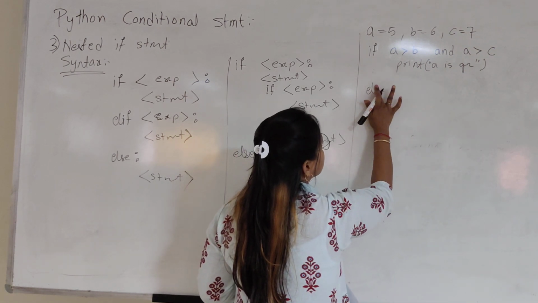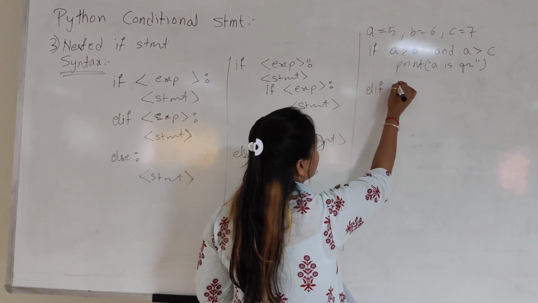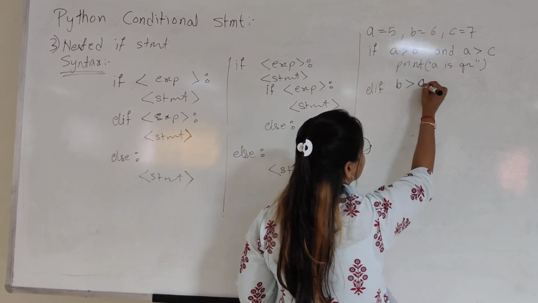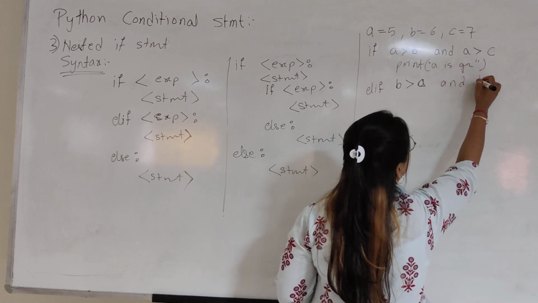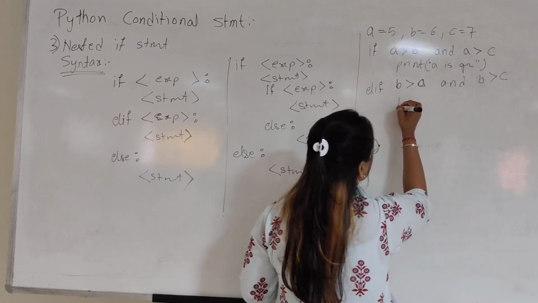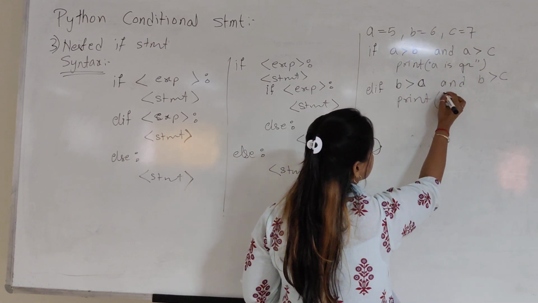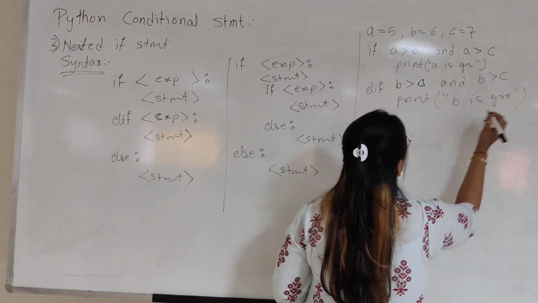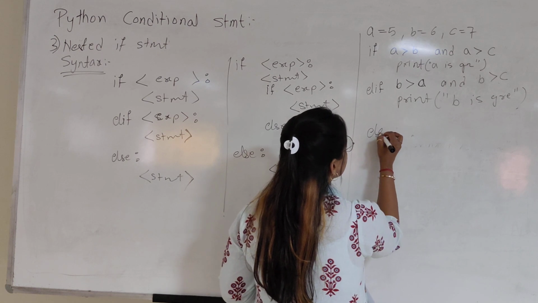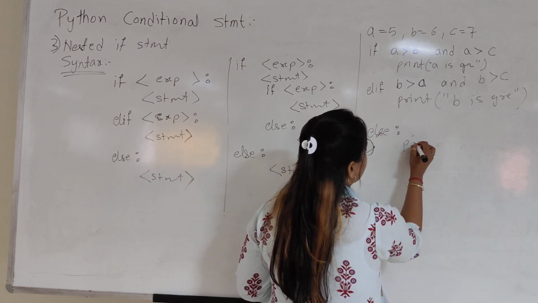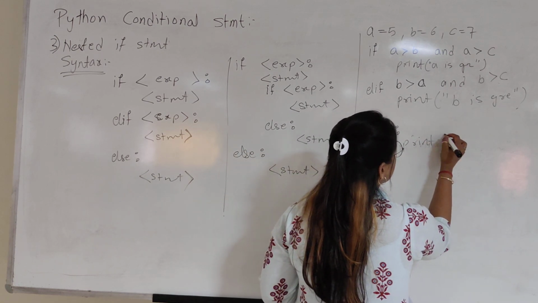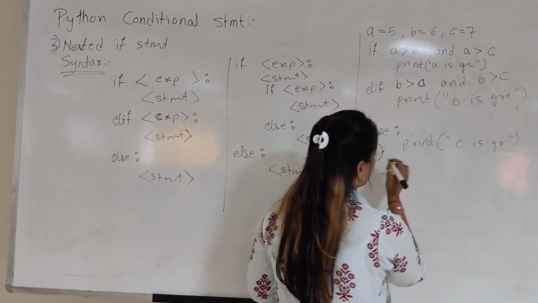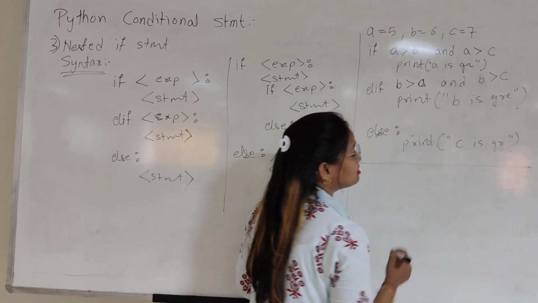So else, not writing the full, only else if B is greater than A and B is greater than C, print B is greater, else print C is greater. Okay, so what will be the output for this?